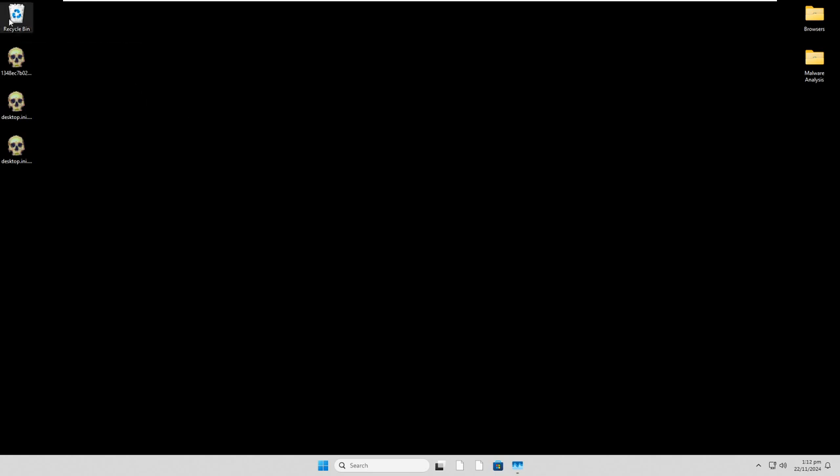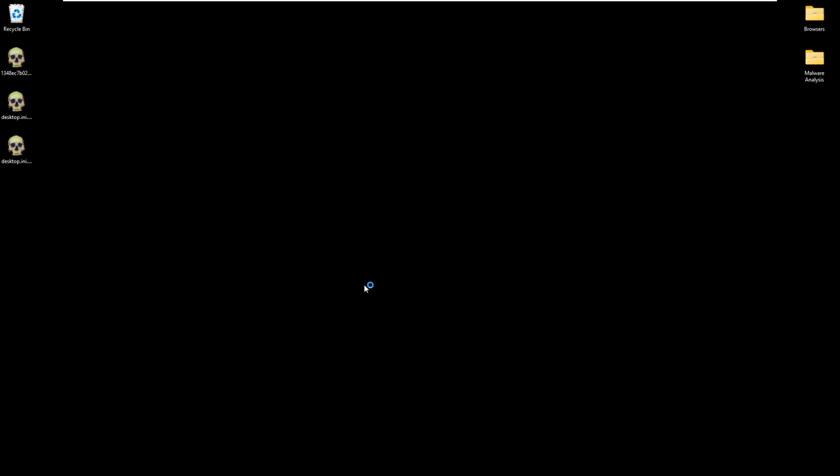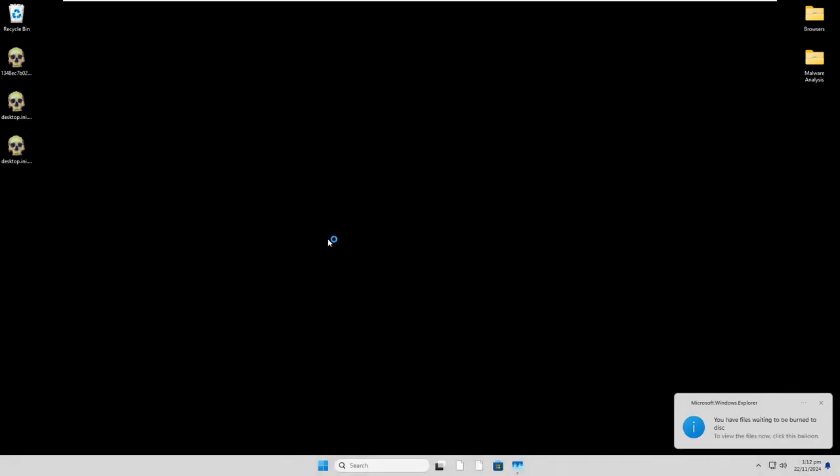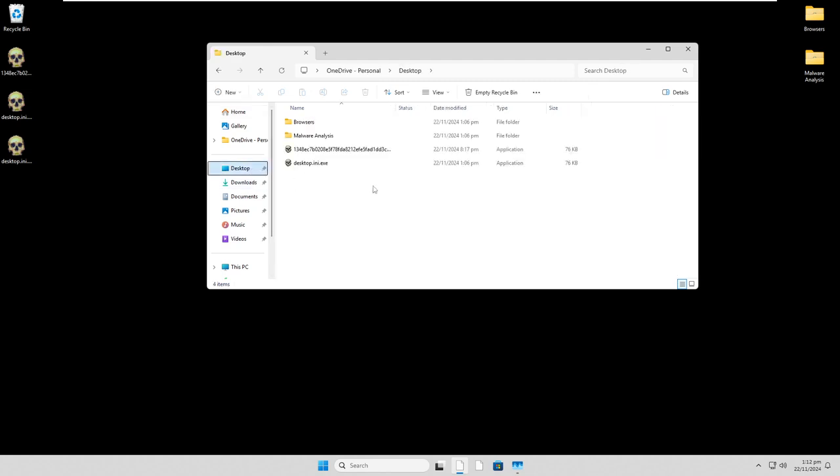I thought it was gonna blue screen, but no, I guess it just killed Explorer. What if we try this one? Restore? Yep. I don't know why that's so funny to me. Also, the icon for Explorer. Oh, wait, we have... Oh, I'm such an idiot. We have Explorer open. Well, look at that. I'm so dumb. But anyway, I mean, I didn't have any pictures on here to begin with, I don't think. But if we even open pictures, it kind of just hangs.